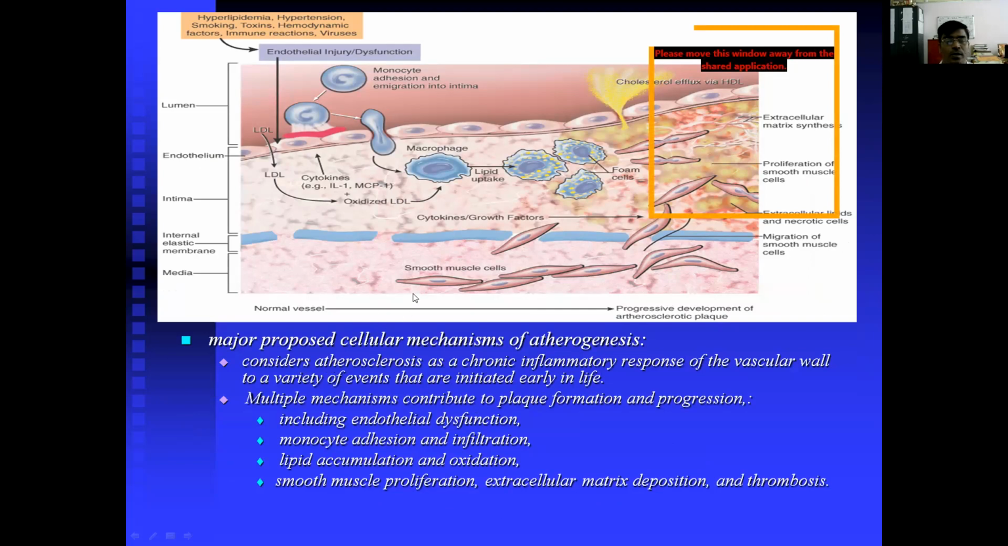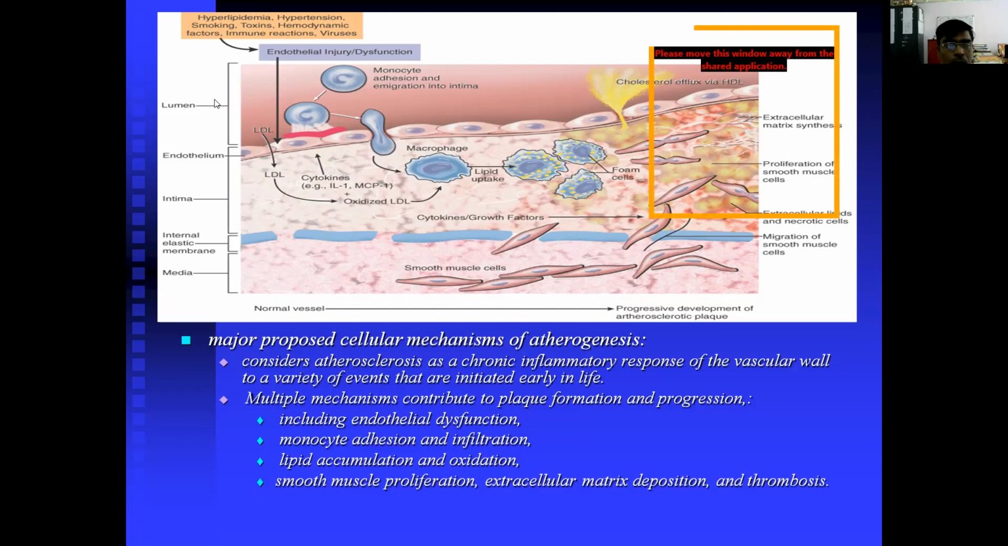Atherosclerosis is a chronic inflammatory response of the vascular wall to a variety of events that are initiated early in life. Multiple mechanisms contribute to plaque formation and progression. One is endothelial dysfunction. Number two is monocyte adhesion and emigration into the intima. Third is lipid accumulation and oxidation. And fourth is smooth muscle proliferation, extracellular matrix deposition, and thrombosis.